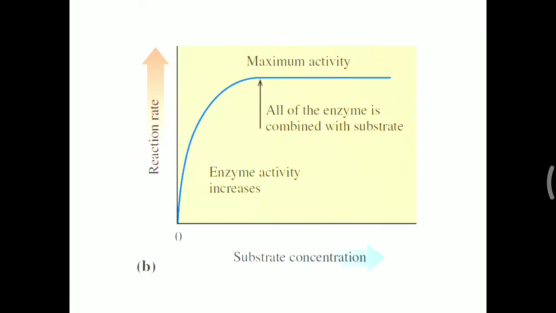We will look at this in further detail. Enzyme activity increases in the initial phase, until all the enzyme is combined with the substrate. That is called maximum activity, or maximum velocity. The maximum reaction rate is obtained when all the enzyme is attached to the substrate. As the substrate concentration is increased, the velocity initially increases, but after some time it flattens. That is the importance of the substrate concentration.